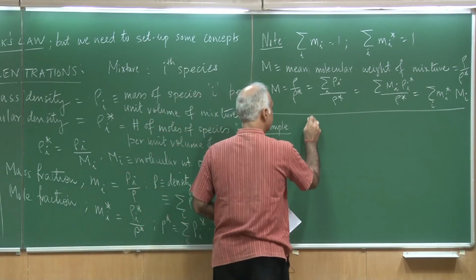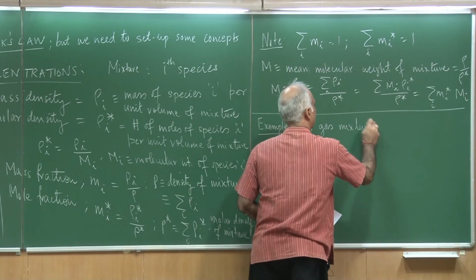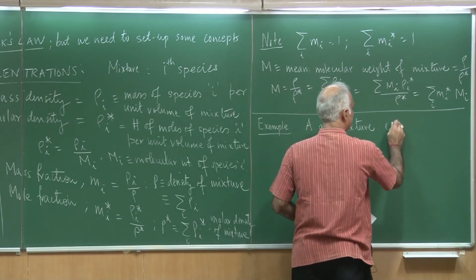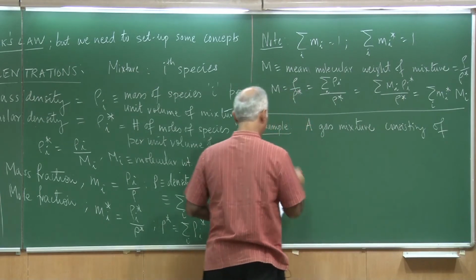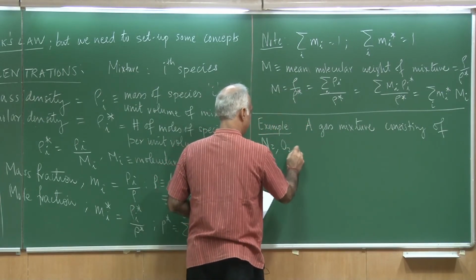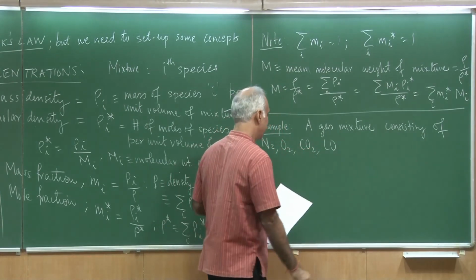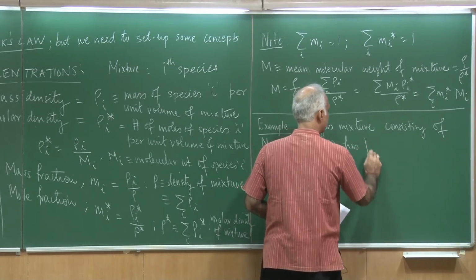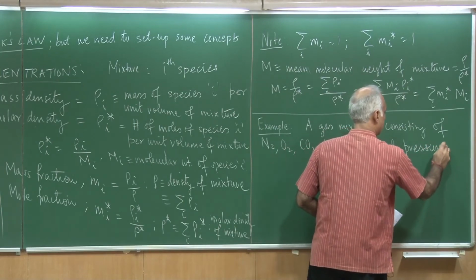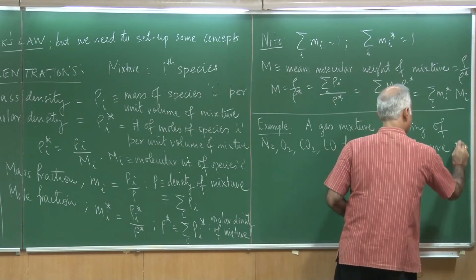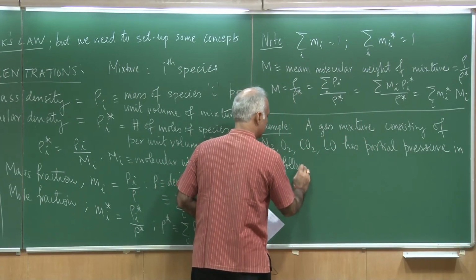Let's take a gas mixture which consists of the following gases: nitrogen, oxygen, carbon dioxide and carbon monoxide, and they have partial pressures in the following proportion.